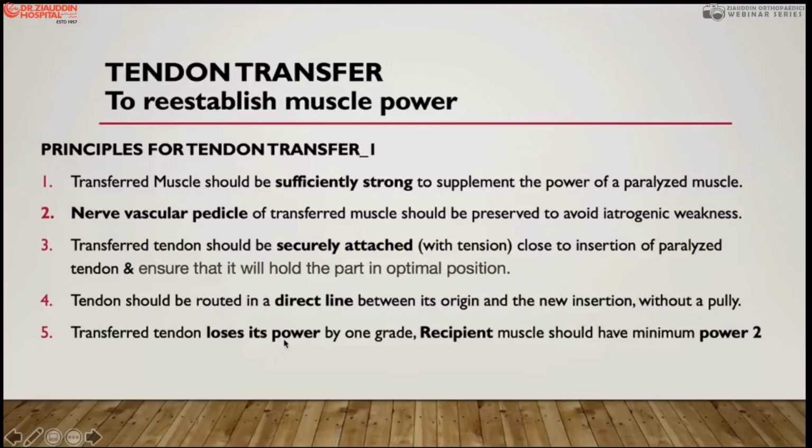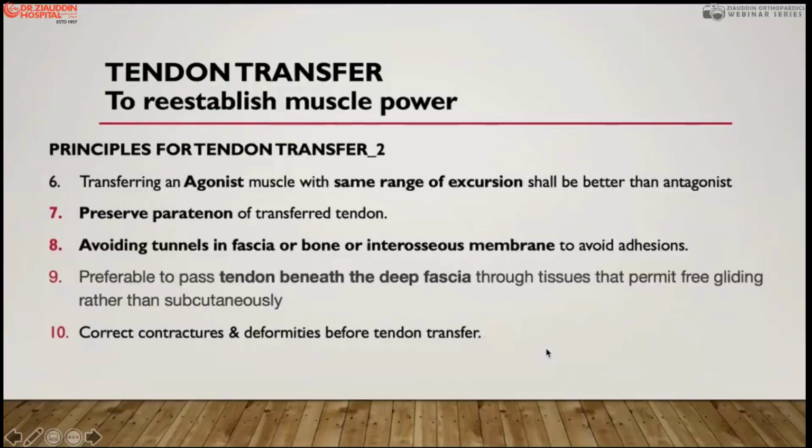And a transferred tendon loses power by 1 grade. Therefore, a transferred muscle should have a minimum of 4 or 5 power. And the recipient also should have a power of 2. When you do a tensor or semitendinosus transfer, or biceps transfer to the quadriceps, you must ensure the quadriceps has a power of 2, because they lose. If you transfer a 4 power, then it will be grade 3 power in the knee joint in the transferred tendon. Therefore, it must be ensured that it should have a power of 4 or 5, and the recipient muscle must also have a flicker in the test.